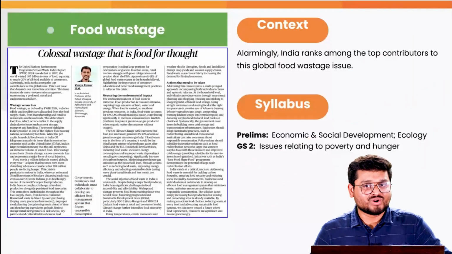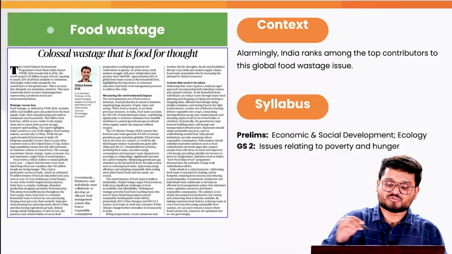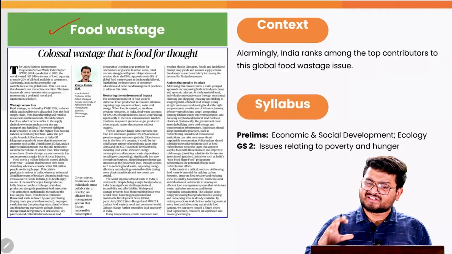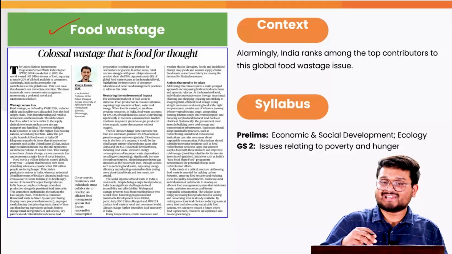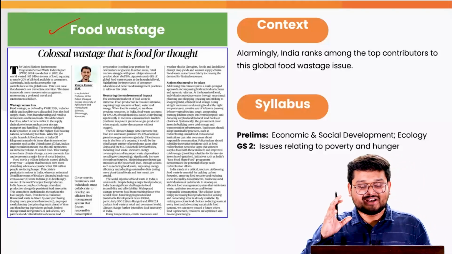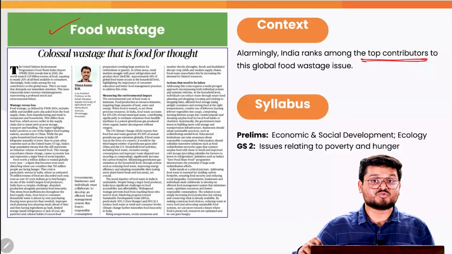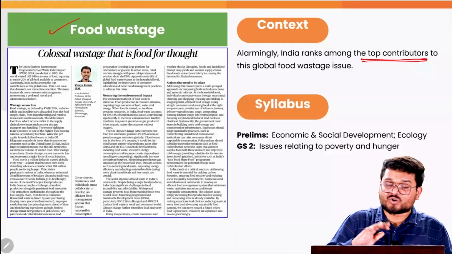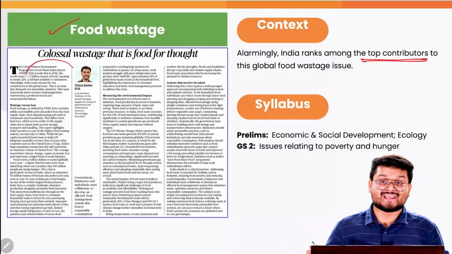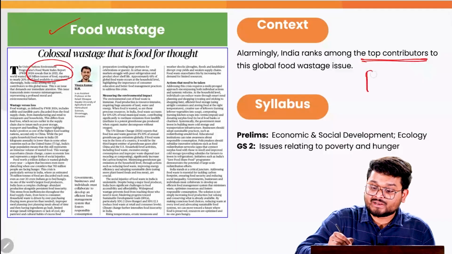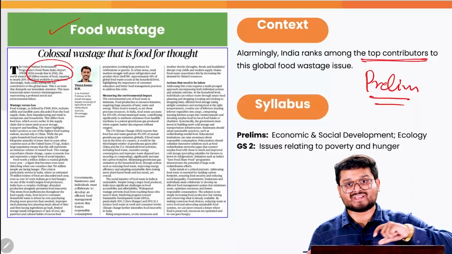Hello all, I hope you all are doing well, and we'll be starting today's discussion particularly with reference to the issue of food wastage in the country. This is following a very important editorial on the same, where according to this editorial, we find that India is ranking among the top contributors to the food wastage issue in the entire world. This is according to a report by the United Nations Environment Program, the Food Waste Index report, which is very important for your prelims, because we have had so many instances where UPSC asks about various reports in the news.